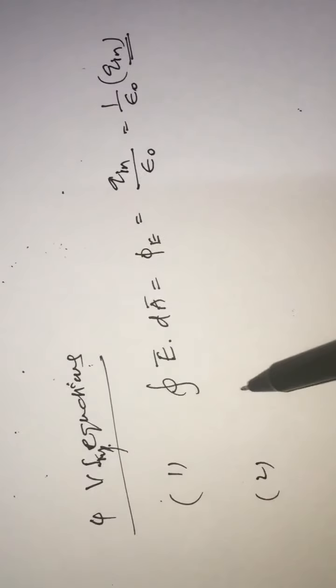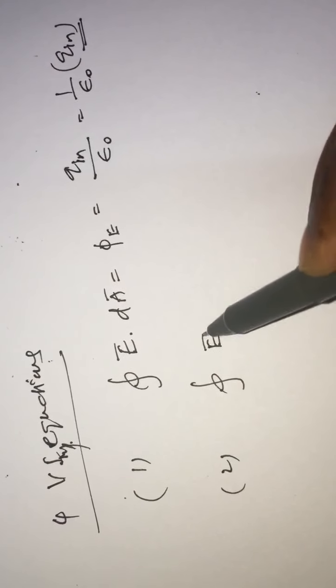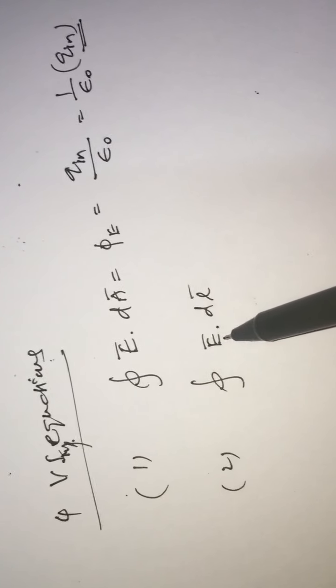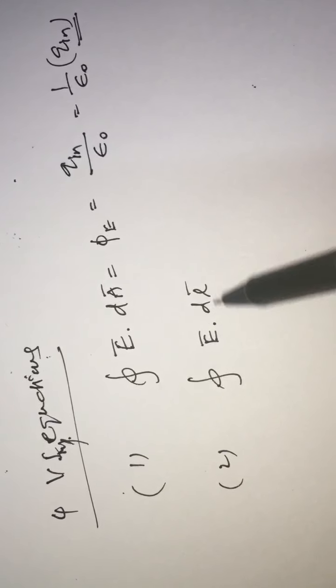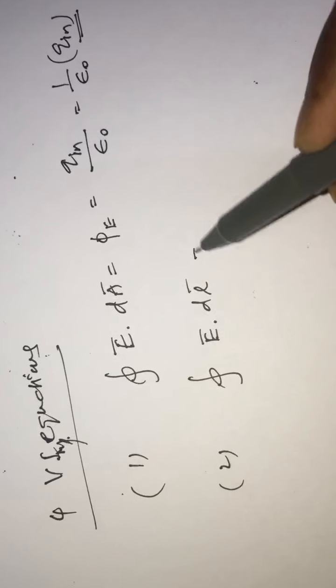And the second one, for a closed loop, E vector dot dl vector. Do you have any idea about E vector dot dl vector? E vector dot dl vector represents the electric potential.